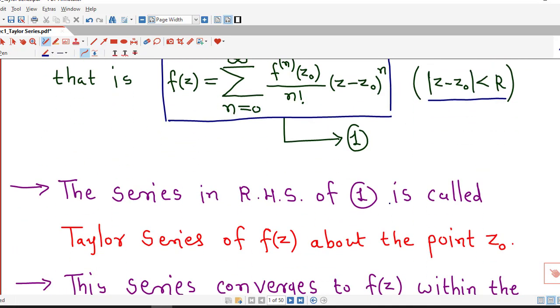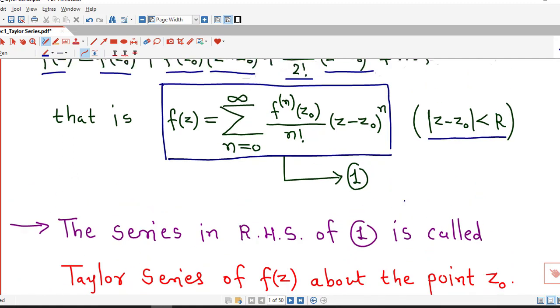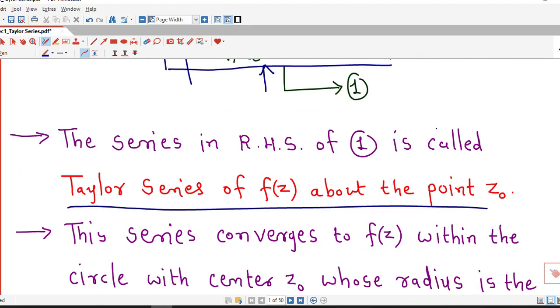So the series on the right hand side is called the Taylor series of f of z about the point z0, and this series on the right hand side converges to f of z at all points inside the circle with center z0 and radius r.